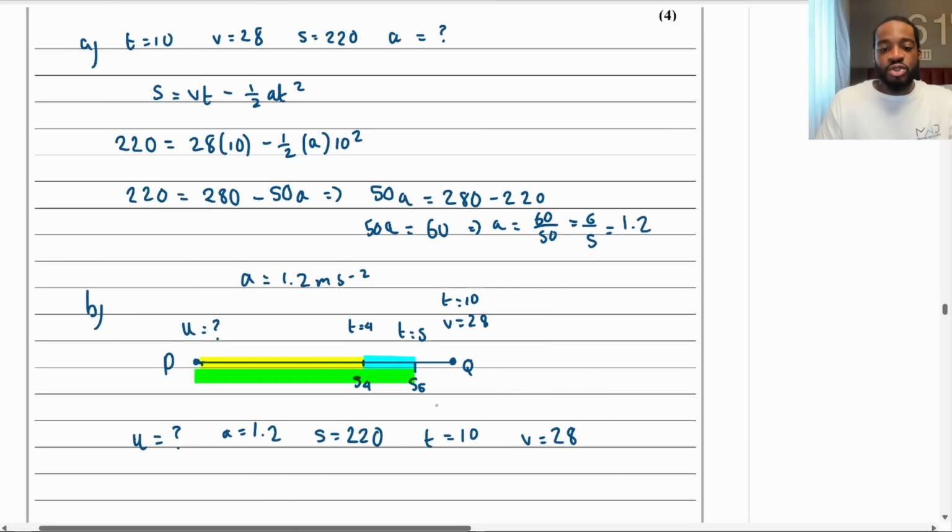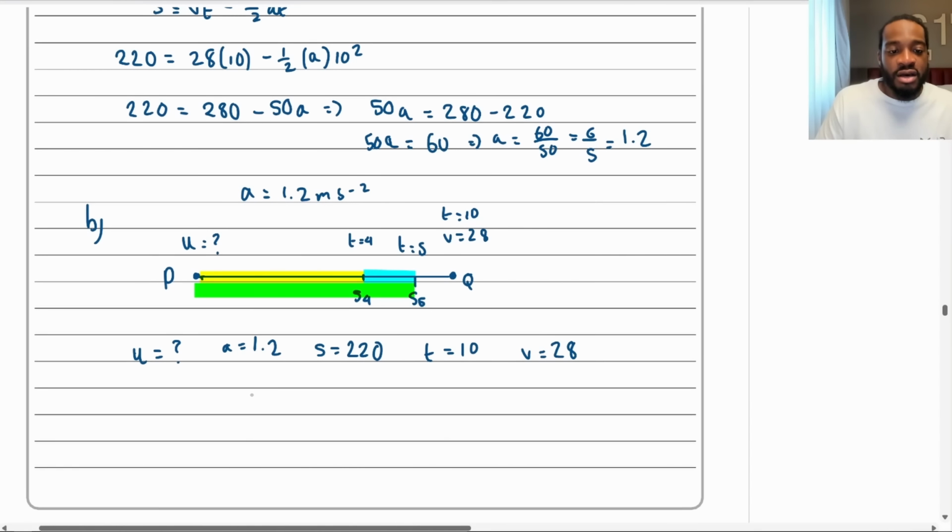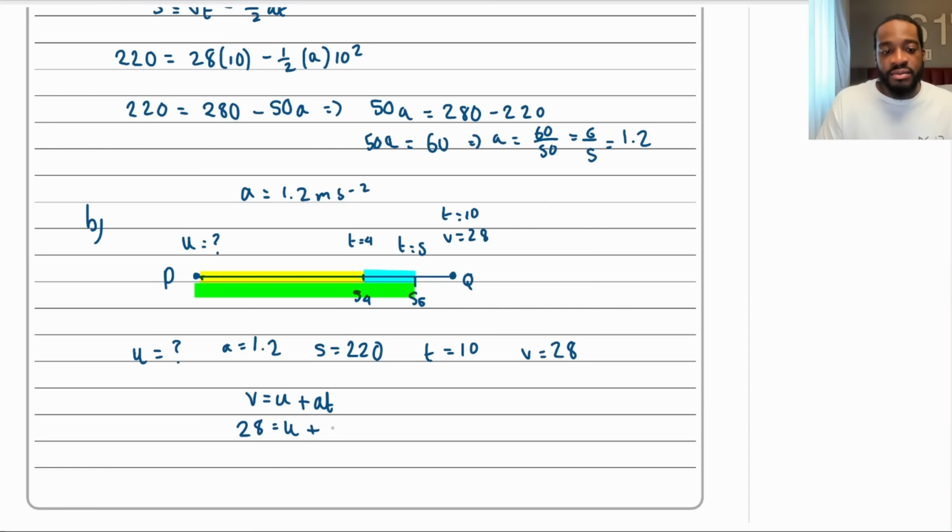To be fair, I want a and u, so I could just use v equals u plus at. That might be the easiest formula. I'm going to use it to figure out what u must be. So I've got 28 is equal to u plus a, which is 1.2, times t, which is 10. So 28 is equal to u plus 12, therefore u is going to equal 28 minus 12, which is 16.